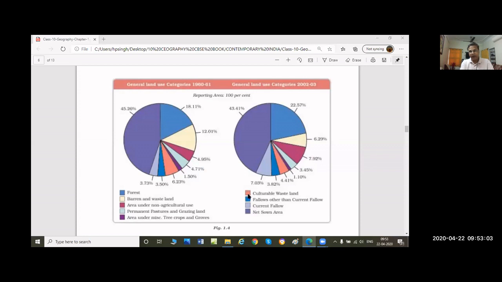From 6.23% it reduced to 4.4% in 2002. That's a positive sign. For anything, you should know whether it is a positive sign or a negative sign for us. And what is cultivable wasteland?